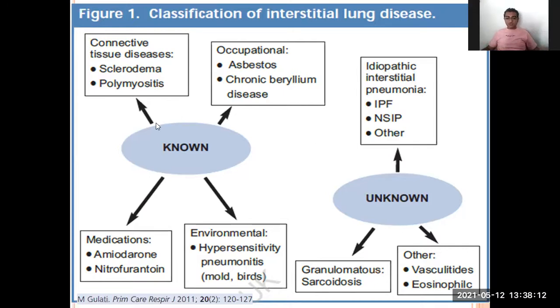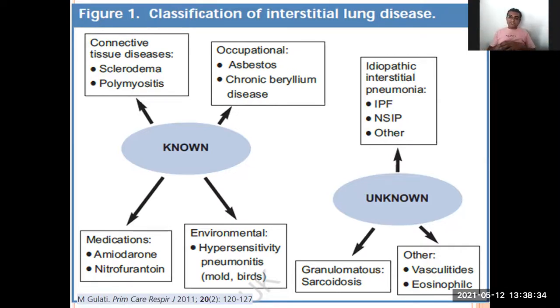Here we know the causes, like connective tissue disease, polymyositis where many muscles are inflamed, and scleroderma; these are the connective tissue diseases. Occupation-related causes are asbestosis, beryllium disease, farmer's lung, and many more.